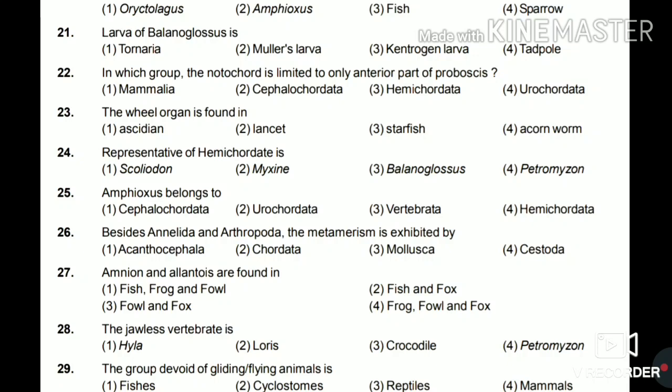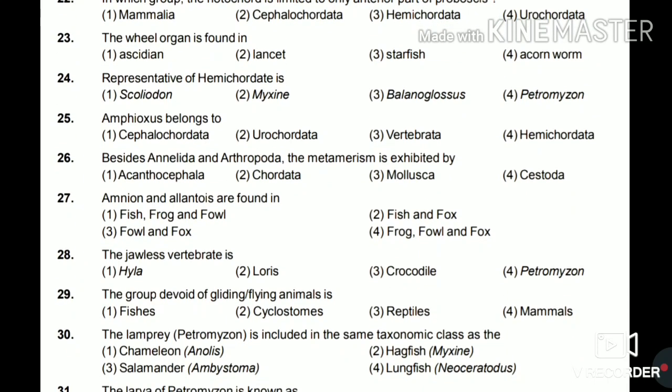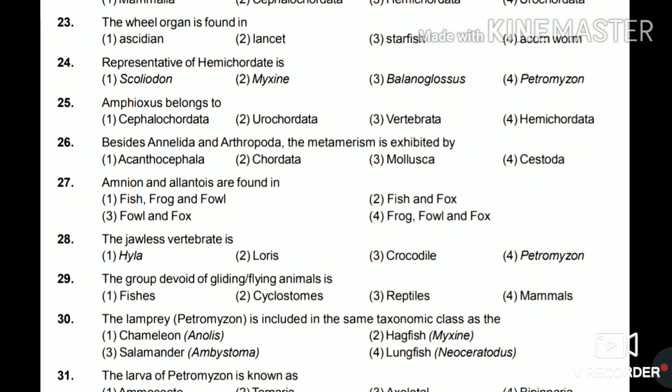24. Representative of Hemichordata is Scoliodon, Myxine, Balanoglossus, or Petromyzon. So the answer for this is Balanoglossus. 25. Amphioxus belongs to Cephalochordata, Urochordata, Vertebrata, or Hemichordata. So the answer is Cephalochordata.